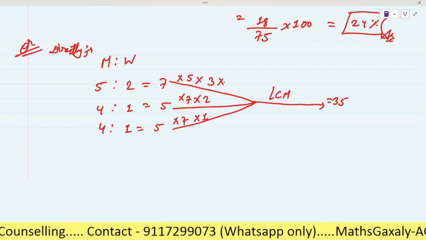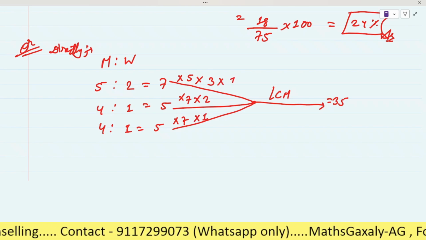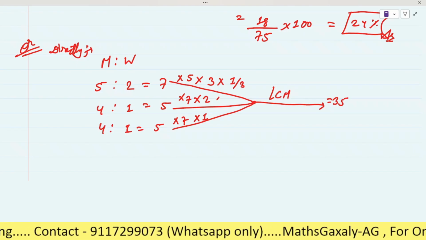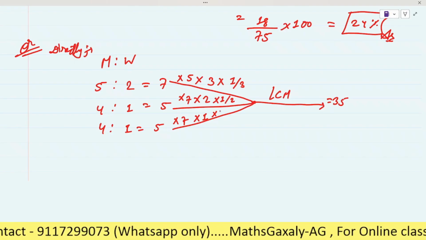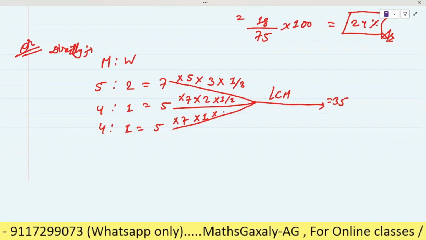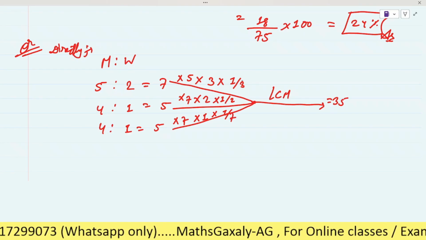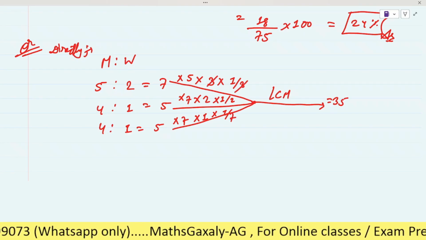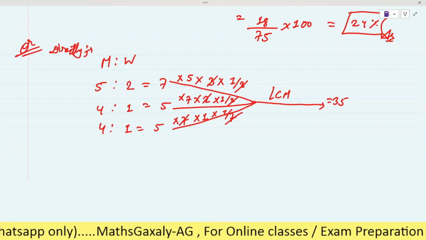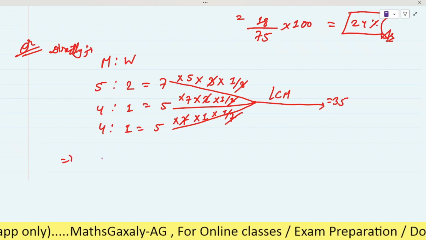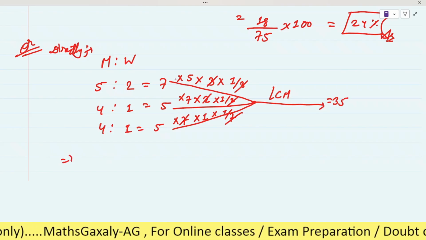After this we have to multiply it by the quantity which we have taken out, which is 1 by 3 into 1 by 2 into 1 by 7. Now here, 3 and 3 will be cancelled, 2 and 2 will be cancelled, 7 and 7 will be cancelled. So we have to multiply the final things.